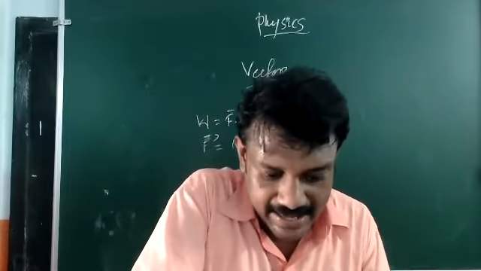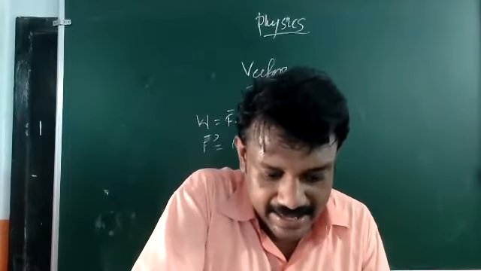The initial position vector is 6i plus 5j minus 3k. You have to take the difference of these two.